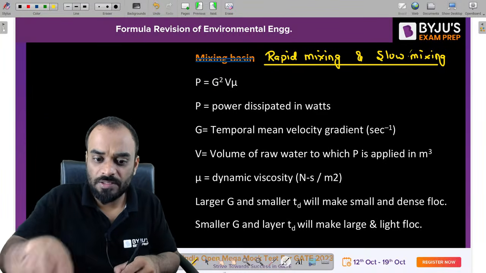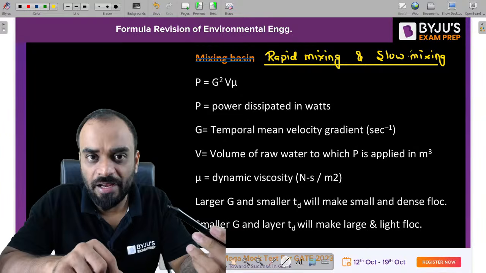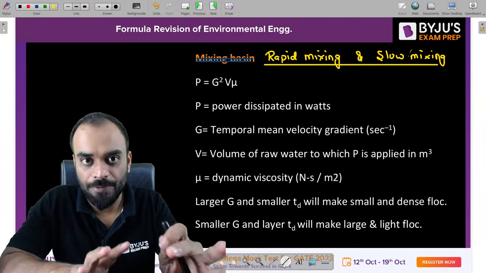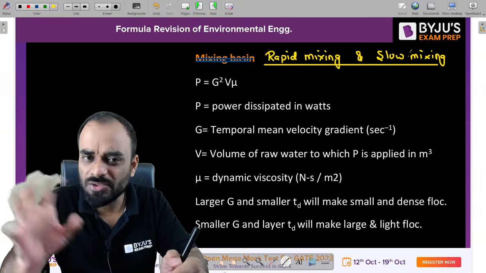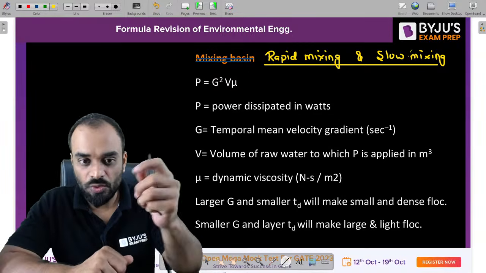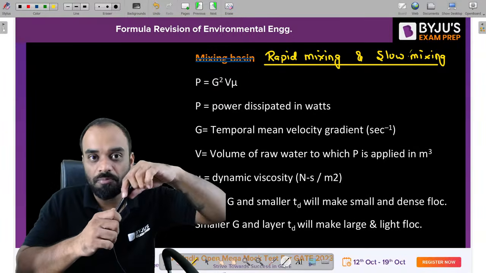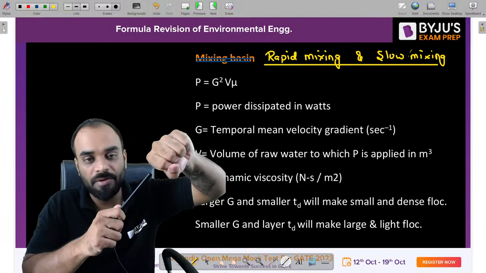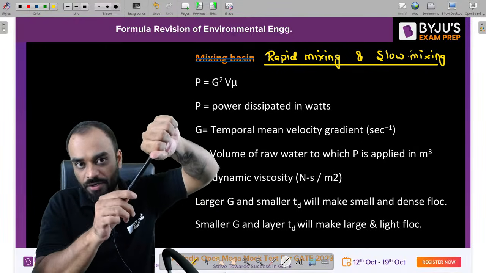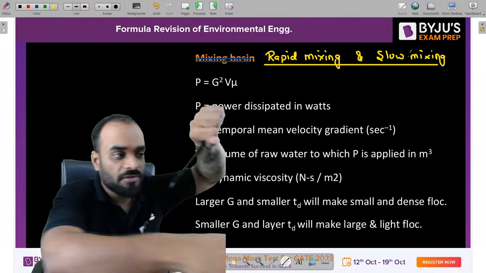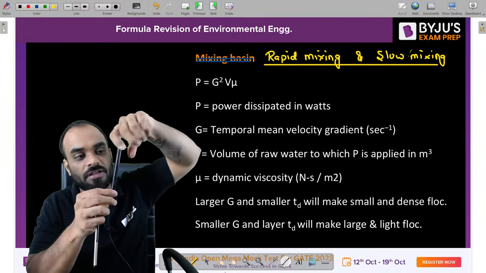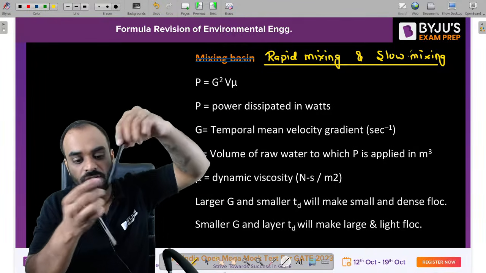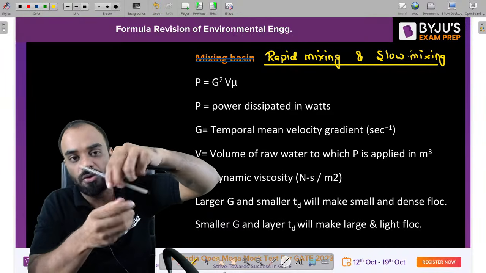Now guys, suppose you are using a mechanical mixer to mix your water inside the rapid mixer and the slow mixer, that means coagulation and flocculation. What you have to do is use a motor, and through that motor you have one rod, and that rod is connected with an impeller, which is this one, right? By using it, we are able to rotate this rod, so this impeller is also rotating.